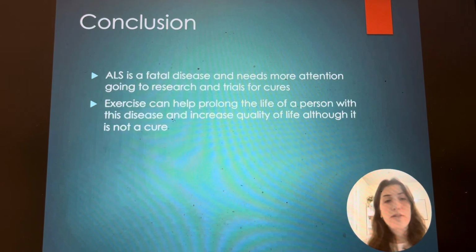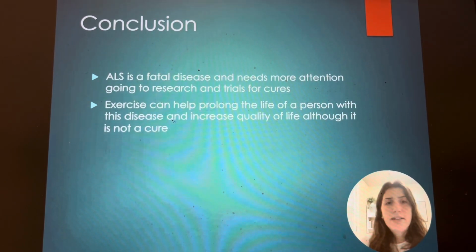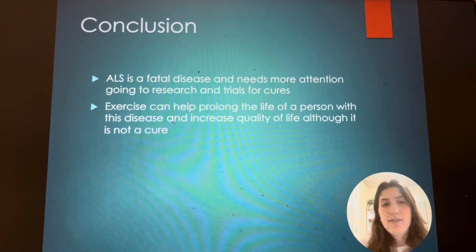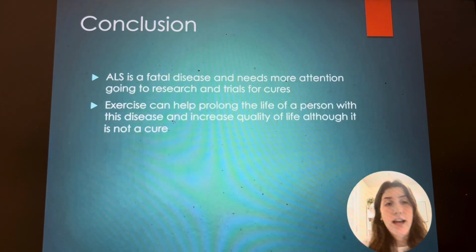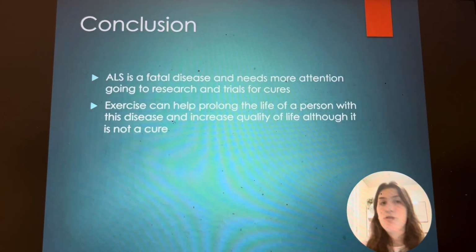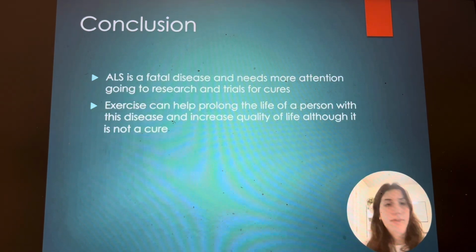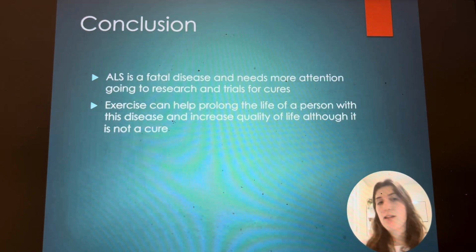ALS, the conclusion of this is a fatal disease, needs to be more attention going to research and trials for cures, since this is something that does not have that already. Exercise can help prolong the life of the person and improve quality of life, and so it should be implemented in treatments of ALS, and more research should be done on the type of exercise and details on how to prescribe it so that this can be more effective.